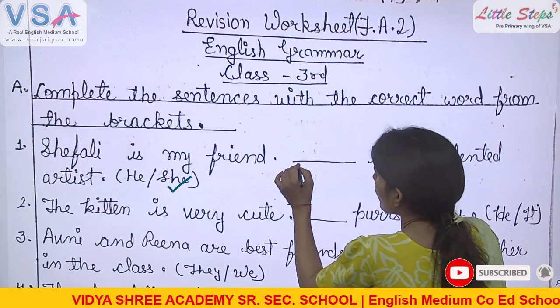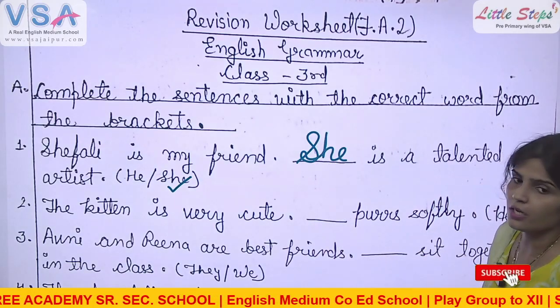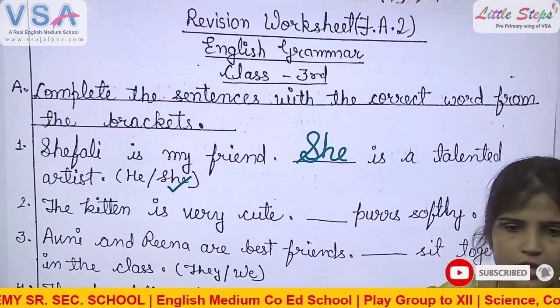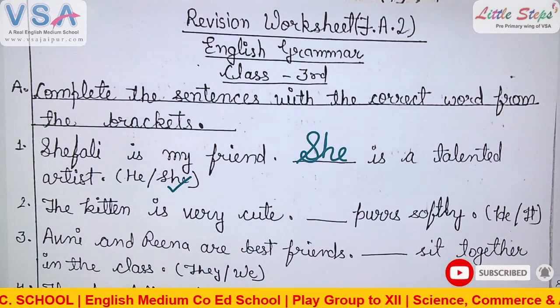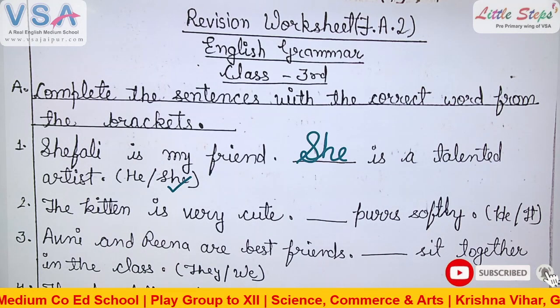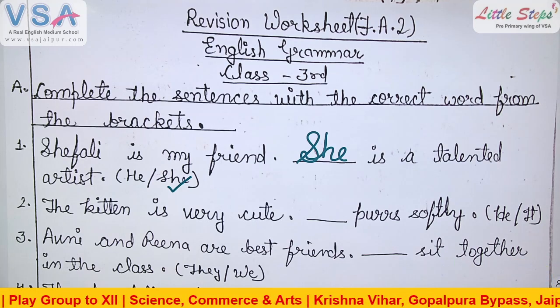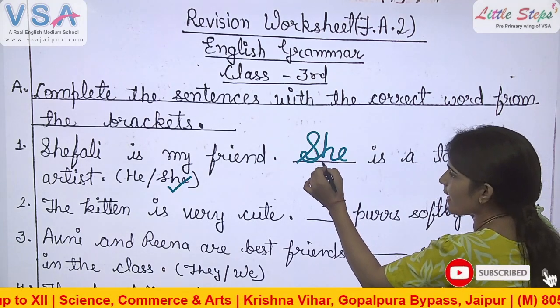She. Fill it here. Beta, when you write this word here, first letter should be capital, because here we are starting a new sentence. So the first word of a sentence always starts with a capital letter. So write S capital.